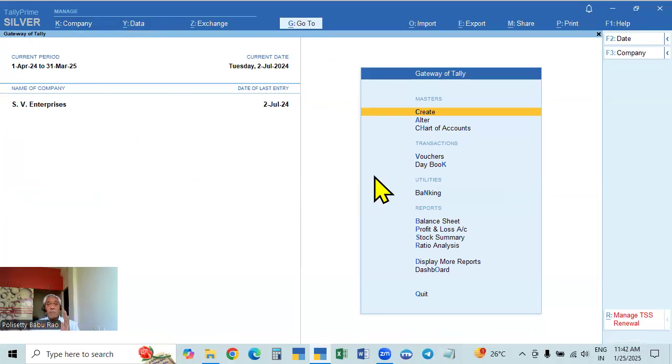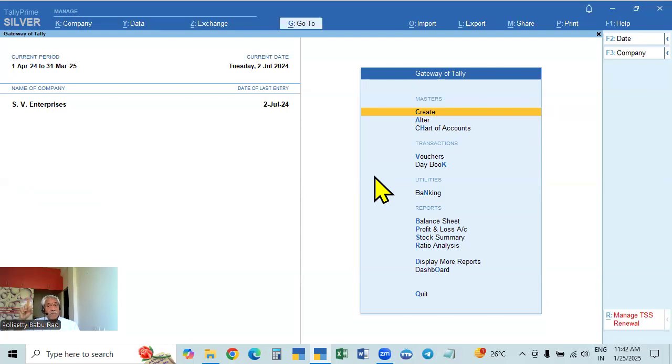This is called backup and restore. Restore is the same. It is very simple. You need to just click restore. The original data path will be shown on the left side. To be copied from the backup path and brought to the original path, it will be shown on the right hand side. From where you are bringing, from the data path you will bring.